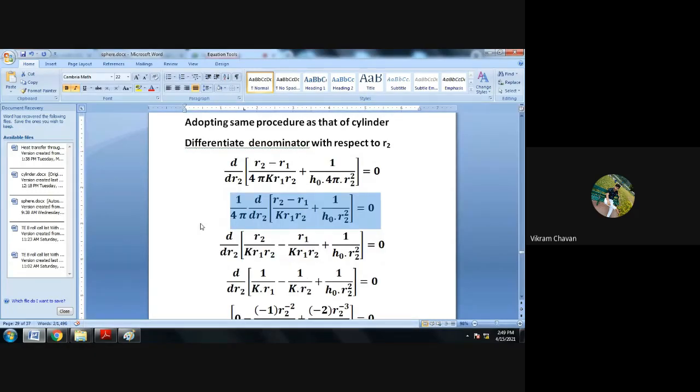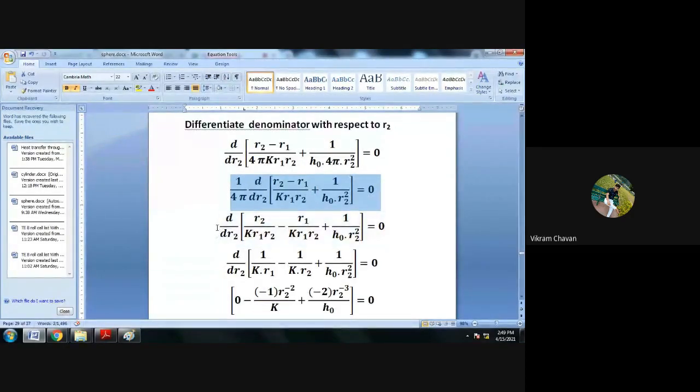Okay. Then you can transfer 4 pi to the right hand side, so 4 pi multiplied by 0 will become 0. So the equation will become d divided by dR2 inside the bracket. Now separate the R2 and R1 terms. In the numerator R2 minus R1 is there, so separate out R2 and R1.